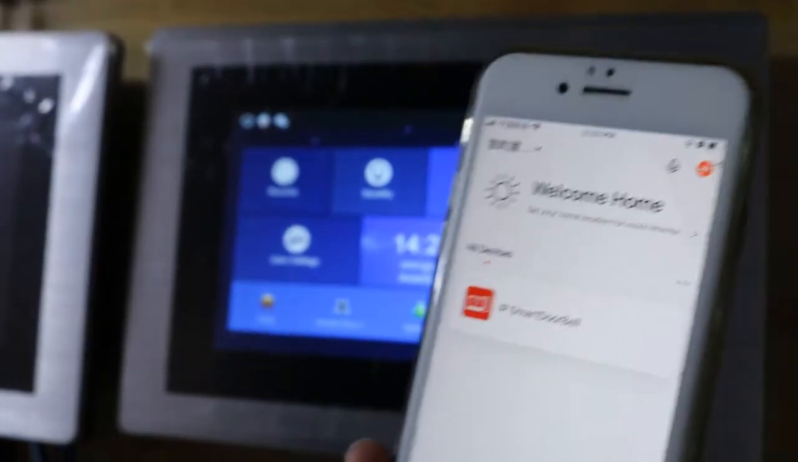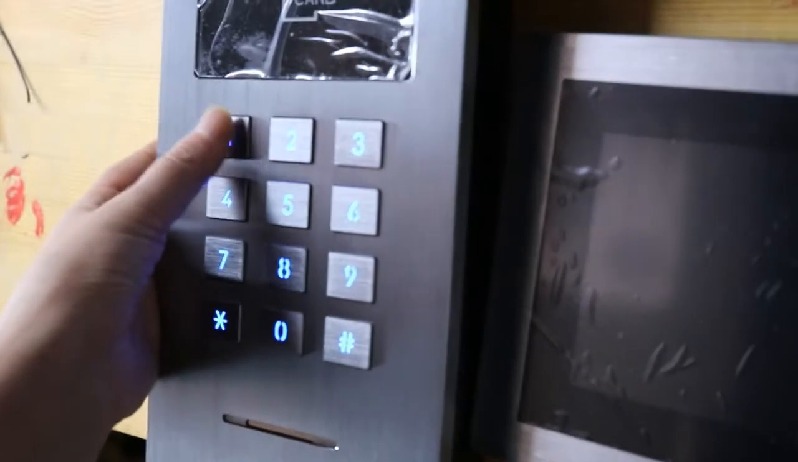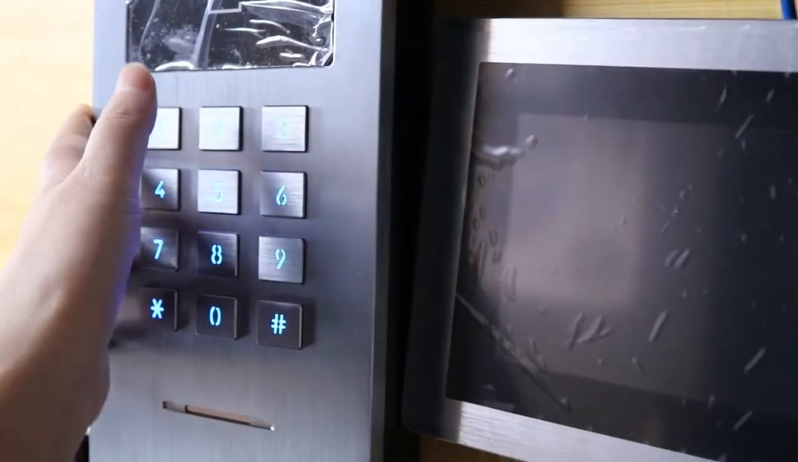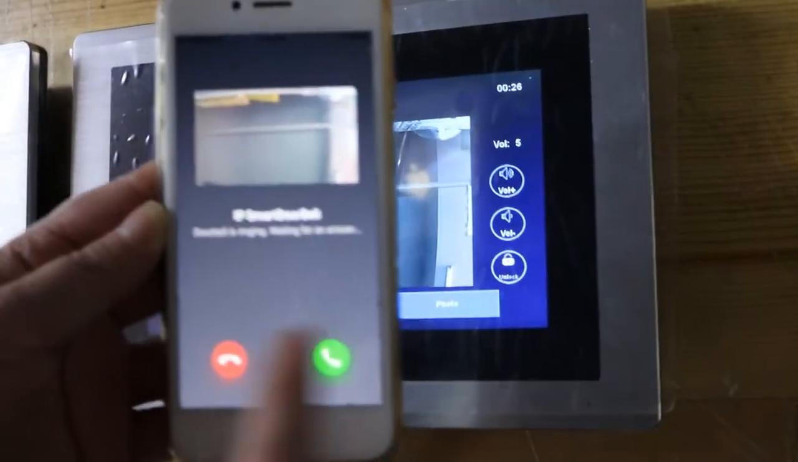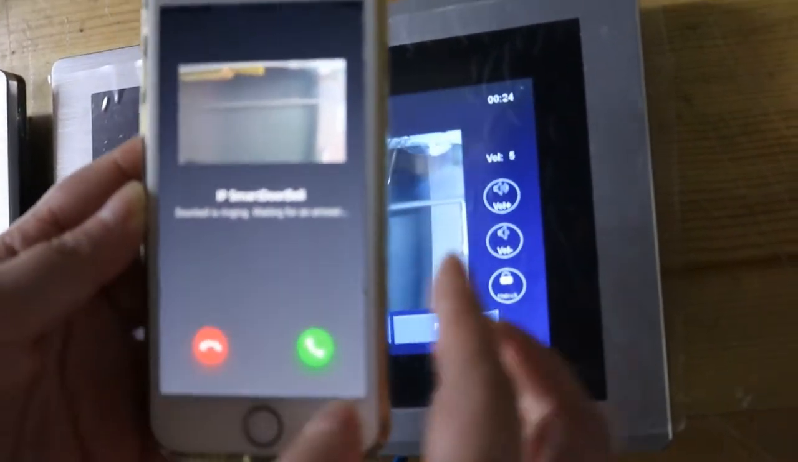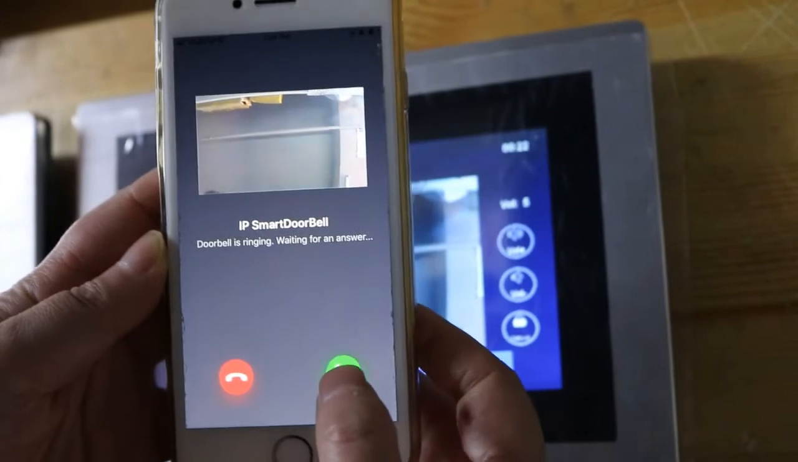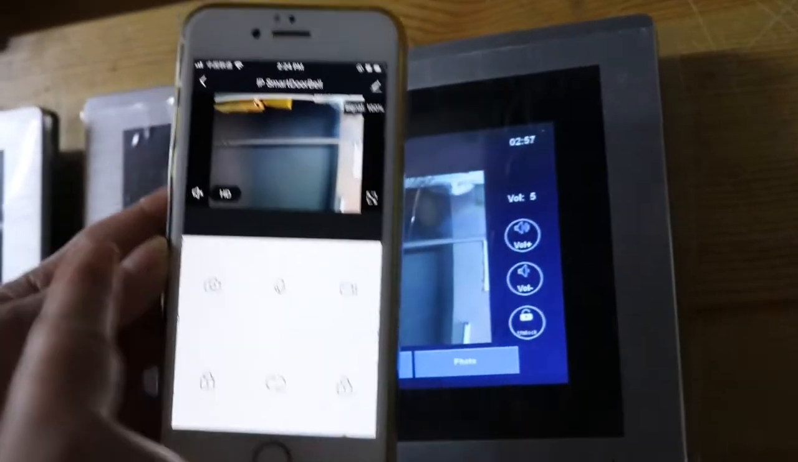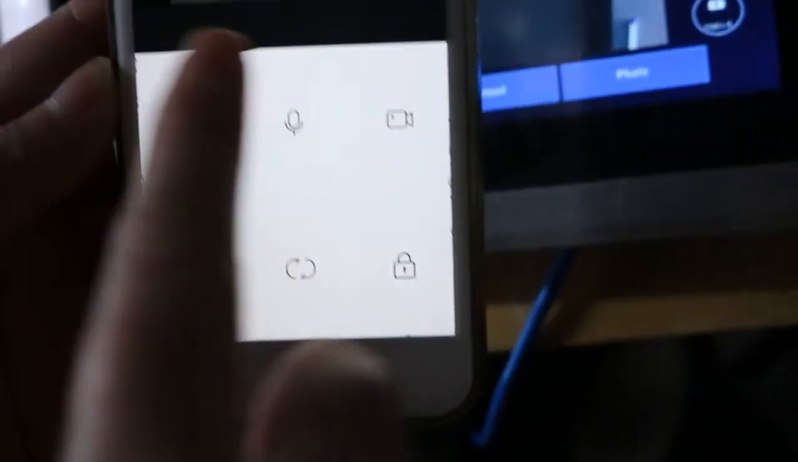Then call the indoor monitor and input the room number. Input room number 1003. The monitor and the app will ring at the same time, and then you can accept and talk.